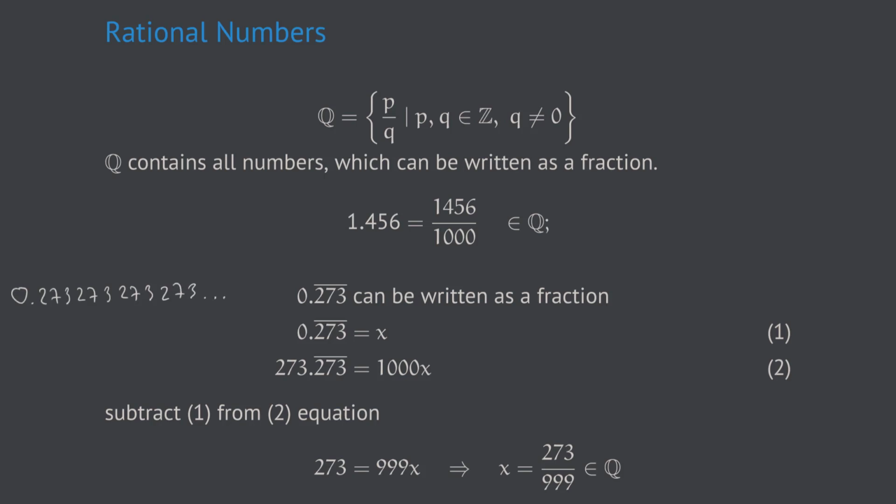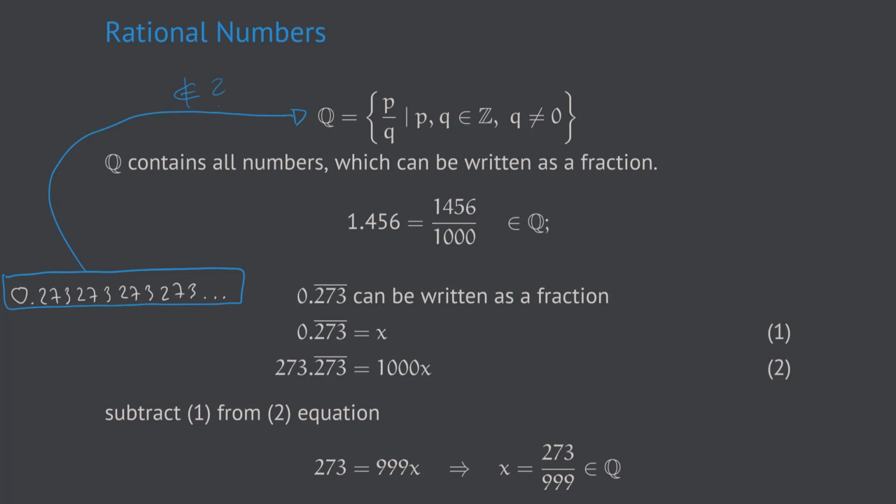What about these special periodic decimal numbers? We want to understand the question if they are contained in the rational numbers Q or not. So is this number an element of Q or not? As it will turn out, they are elements of Q, no matter how long the period is.